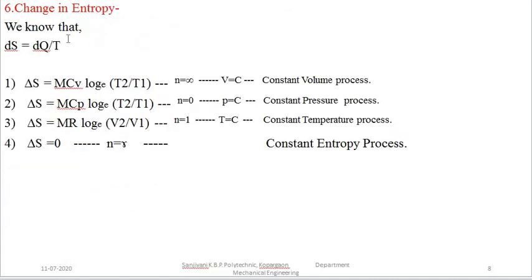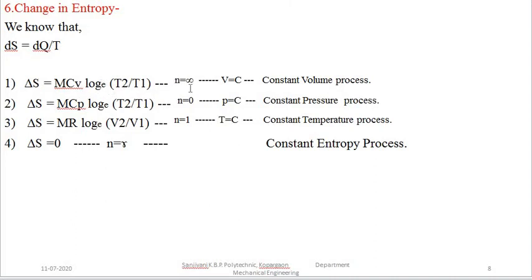Then the sixth parameter is the change in entropy. We know that dS is equal to dQ by T. If you go for the further derivations, we already saw these derivations for all the ideal gas processes. In the first case, we discussed the constant volume process, and the formula we got is delta S is equal to mCv log to the base e T2 upon T1.